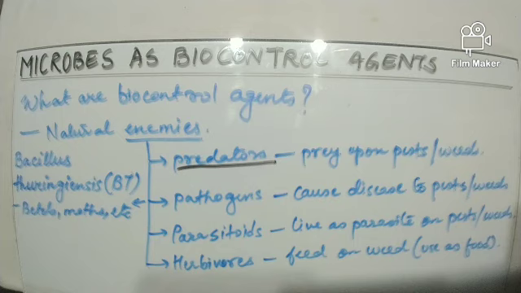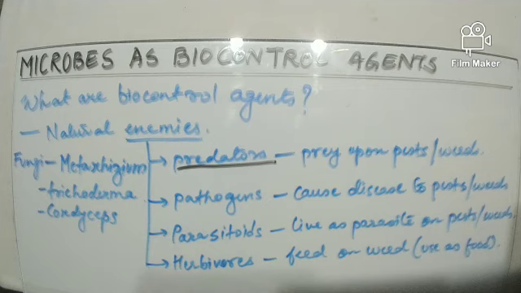Now let us talk about the pathogens. These pathogens cause disease to the pests or weeds. So the first example we will take is from the bacteria. Bacillus thuringiensis, also known as BT, infects beetles, butterflies, moths, etc.